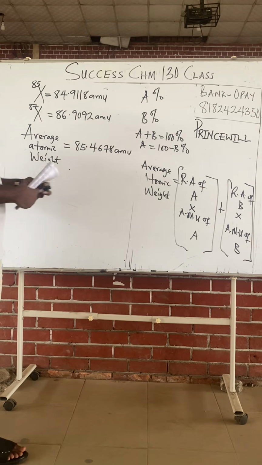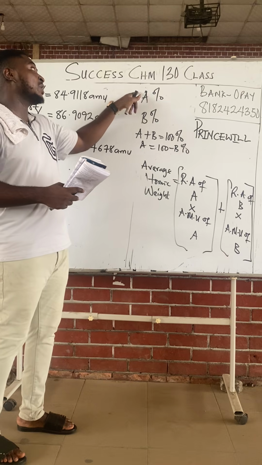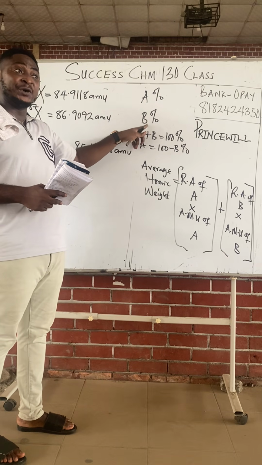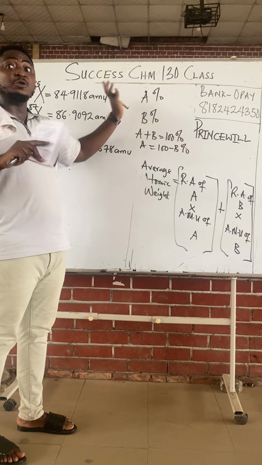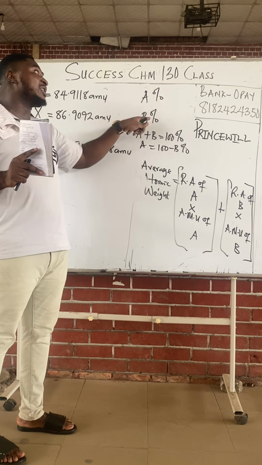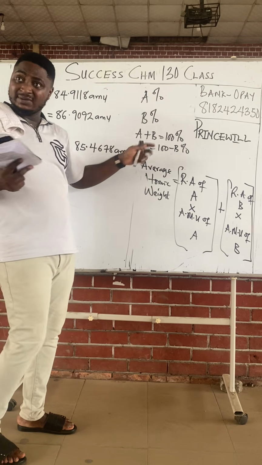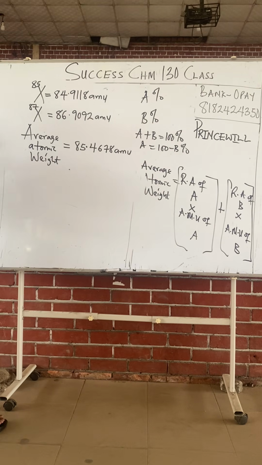If it were one, they would give us the other one. For example, if this one is 40% and they say find the abundance, what have we done? 100 minus. They know that would be too simple, so they omitted the two. If they give you one abundance, you just say 100 minus this, and you get the second. But they omitted the two.